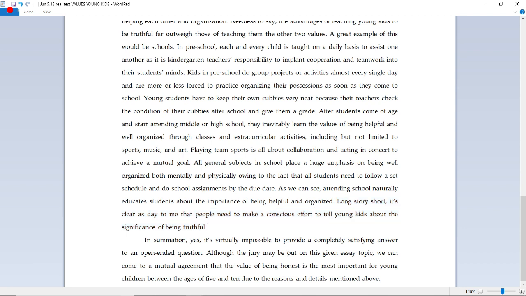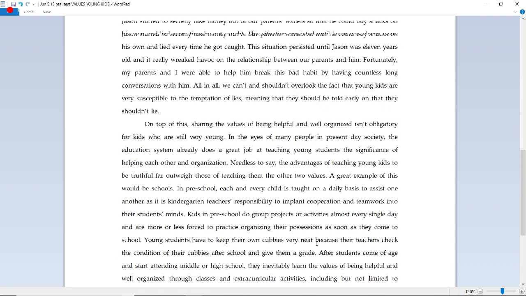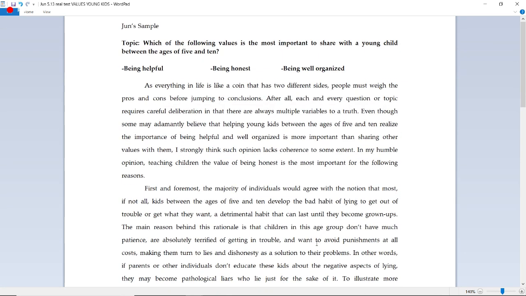Now, for the conclusion paragraph, we only have to check this. The value of being honest is the most important for young children between the ages of 5 and 10. That sounds and looks perfectly fine, which is our opinion. We just have to check that this sentence in the conclusion paragraph is a complete sentence and something that makes sense. All right, ladies and gentlemen, that wraps up today's video. Being honest is definitely my opinion here.